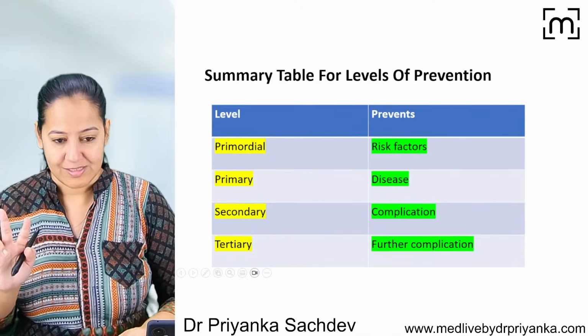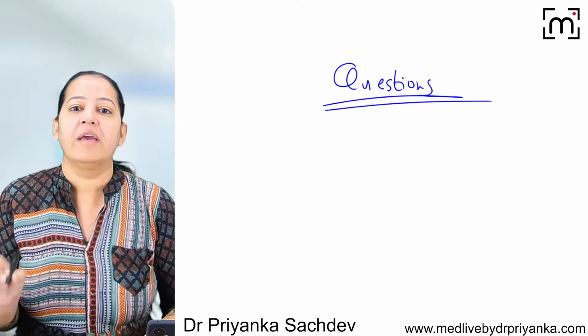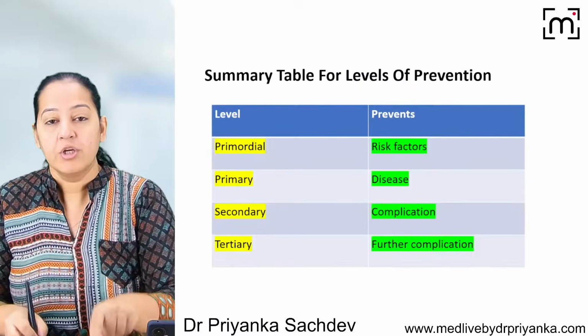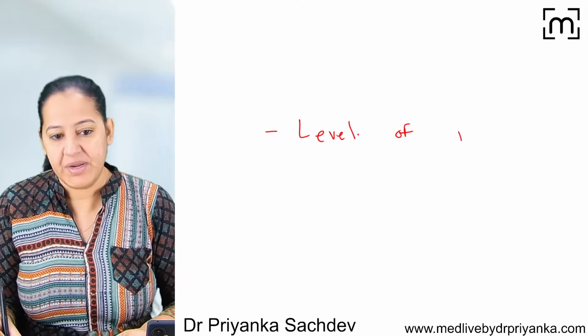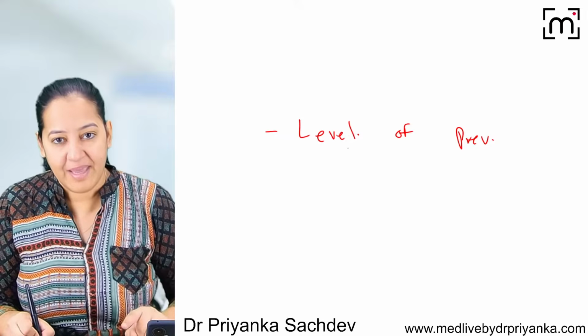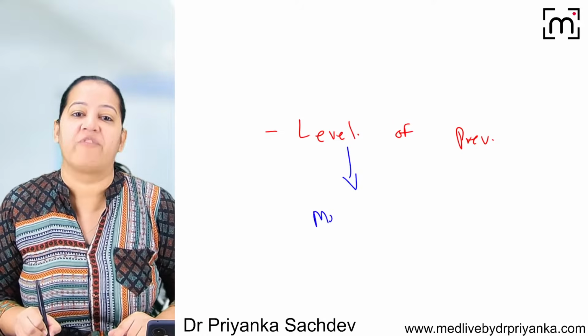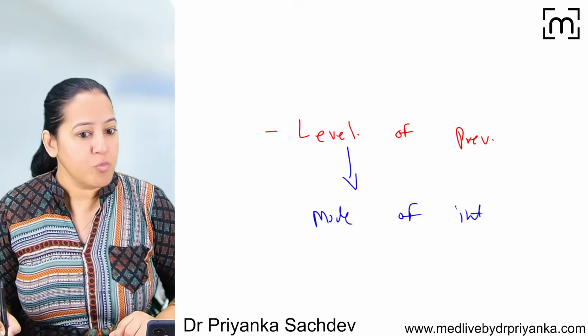You have to tell me two things. Whatever question I put in front of you, I have 15-20 questions with me. Number 1, you have to tell me which level of prevention. Is it primordial, primary, secondary, or tertiary? And number 2, in that level of prevention, what is the mode of intervention out of the 2? Each level of prevention has two modes of intervention.